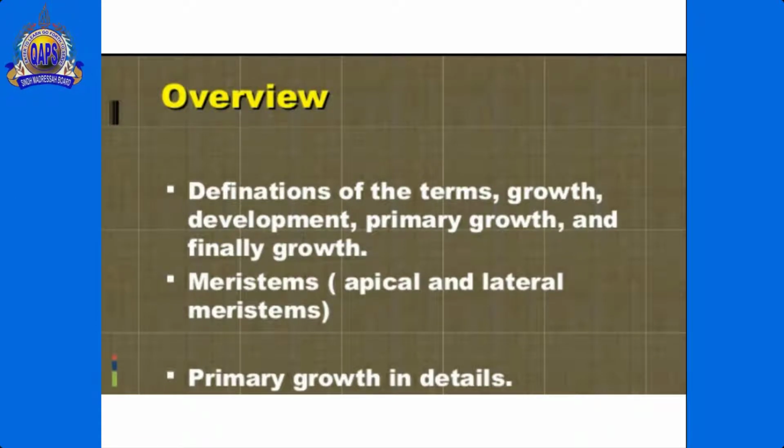Students, here I would like to share with you the key objective or overview of this topic. The main purpose of this lecture is to explain the definitions of the terms growth, development, primary growth, meristems, and primary growth in detail.